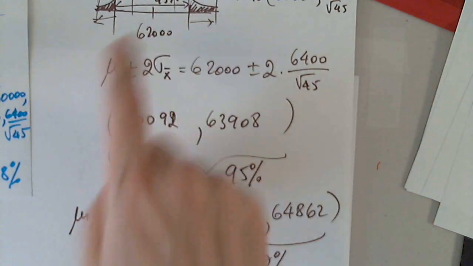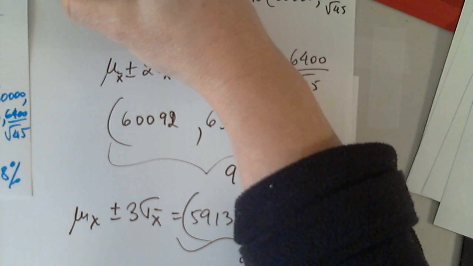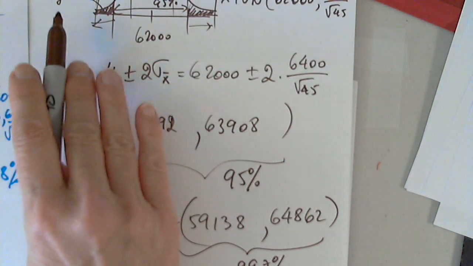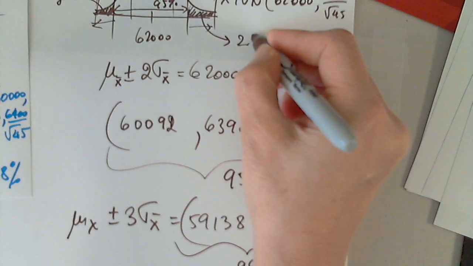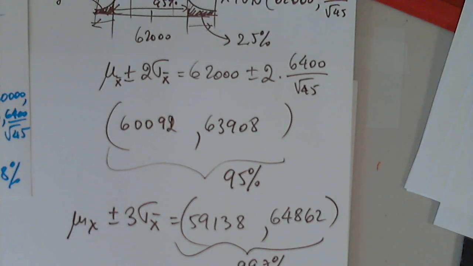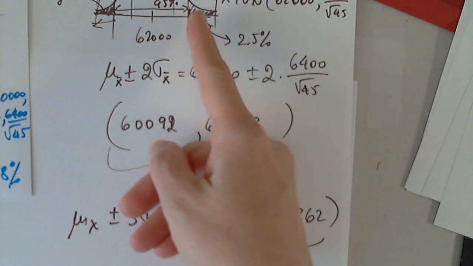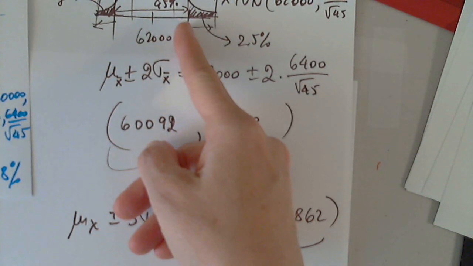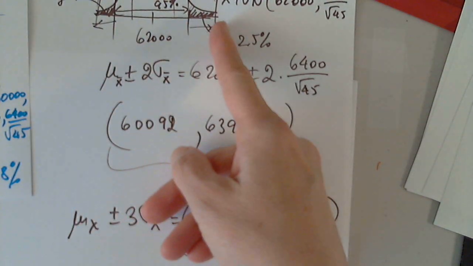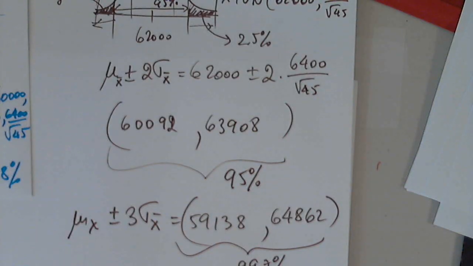So if this is the 95%, this tail has 2.5%. So anything that is less than 2.5%, or above here with 2.5%, I will consider it unusual. Yes, it's outside of the middle 95%. So this is 0, this is 2.5%, this is 50%, this is 95% plus 2.5, 97.5, and this is 100%. So it's in the tail area of less than 2.5%. So I will consider it unusual.